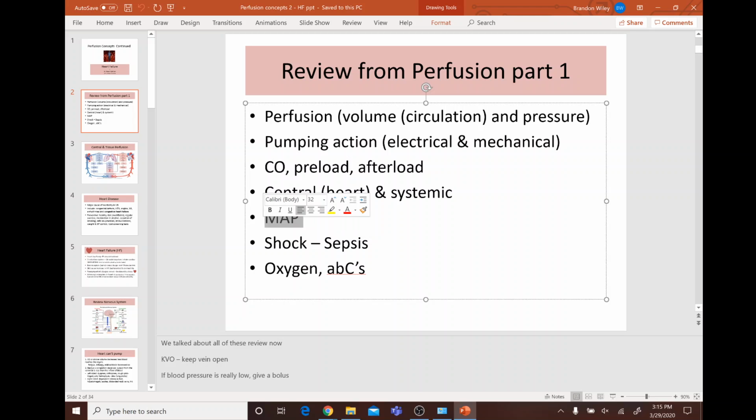Now, what is MAP? What is the formula for MAP? 2 diastolic plus 1 systolic divided by 3. Now, what should the value be? What's the normal range? Greater than 60 or 70 to 100. Cardiac output, what is cardiac output? Amount of blood pumped by the left ventricle each minute.